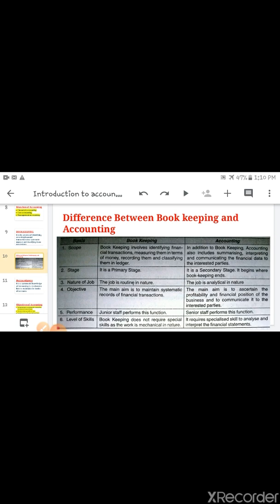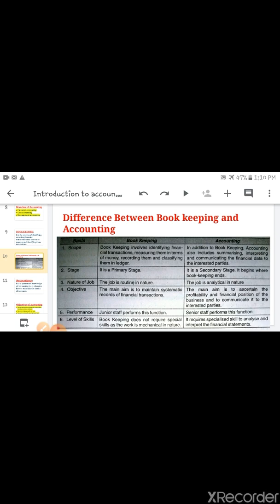Now, difference between bookkeeping and accounting. So here is the difference. First is scope. Bookkeeping involves identifying financial transactions, measuring them in terms of money, recording them and classifying them in ledger. Next is accounting. Accounting means in addition to bookkeeping.